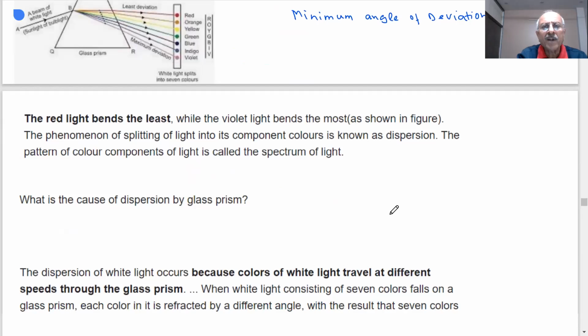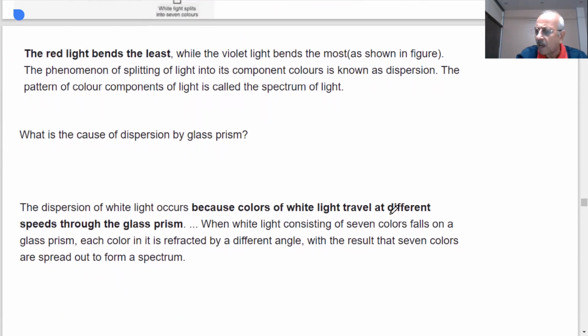Beautiful colors, very beautiful, you will see. Now the question is, students, as I said, a very important question was asked in the paper. Pay attention, be with me. The red light bends the least. Angle of deviation for red light is the least. Violet light bends the most, as shown in the figure. The phenomenon of splitting of light into its component colors is called dispersion of light. The pattern of the color components of light is called the spectrum of the light.